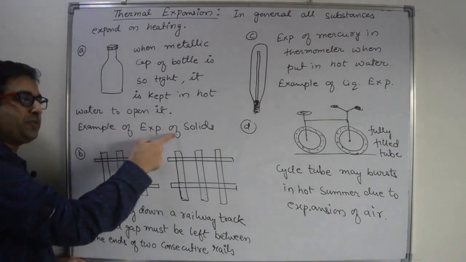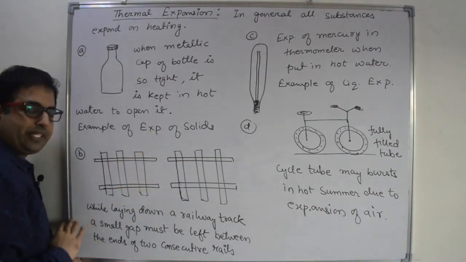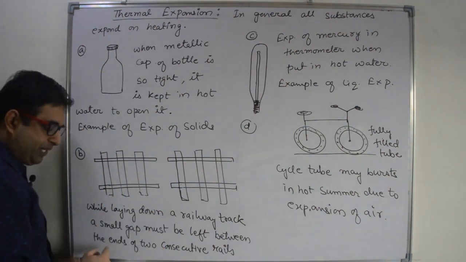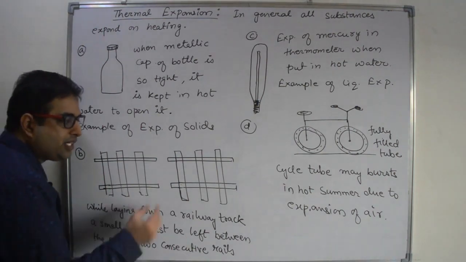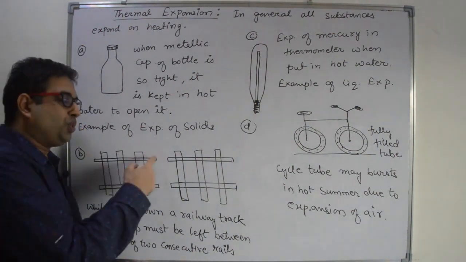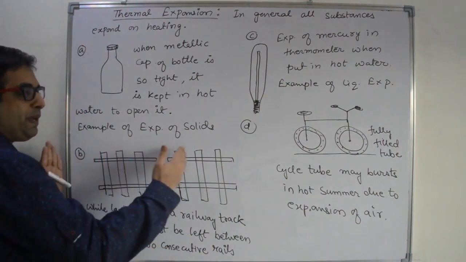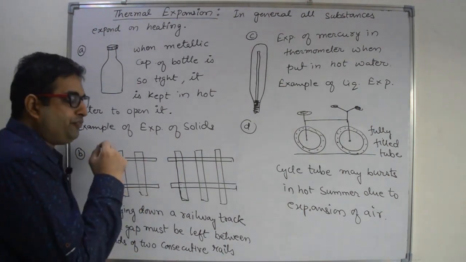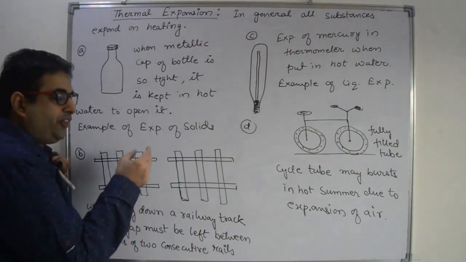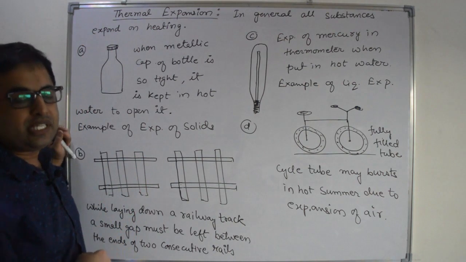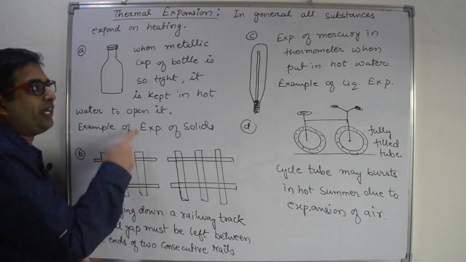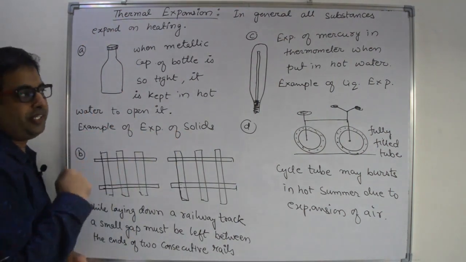Second example is also expansion of solid. These are railway tracks. While laying down a railway track, a small gap must be left between the two ends of consecutive rails. So these are two consecutive rails. There will be a gap between the two rails so that in summer, if the rails expand due to increase in temperature, then we need some space between the two rails so that they can expand easily. Right? If you don't leave any space between the two rails, then there is a chance of bending of rails. Right? So this is also an example of expansion of solid.